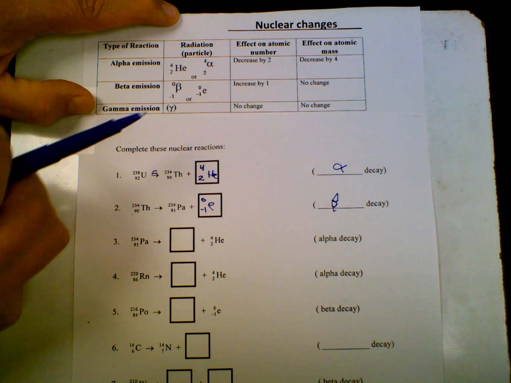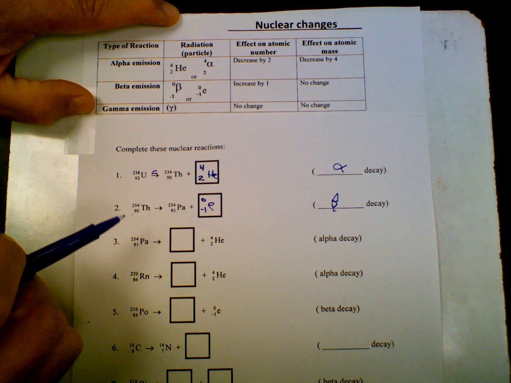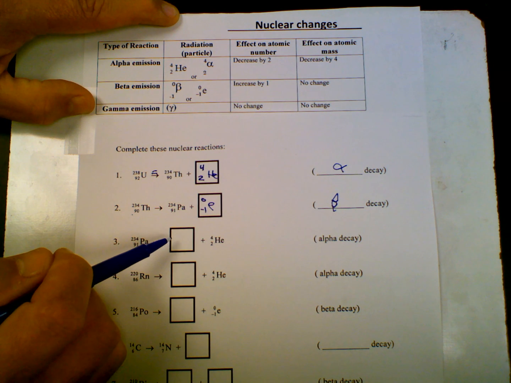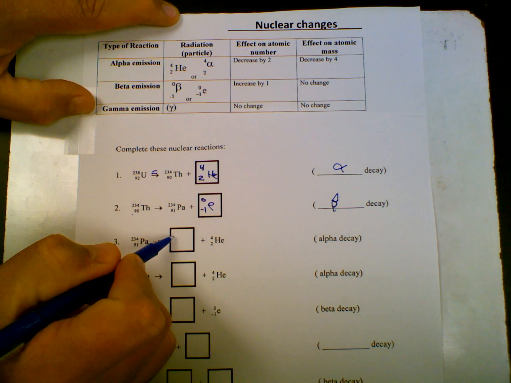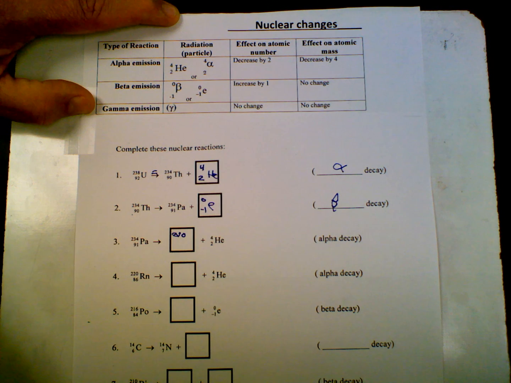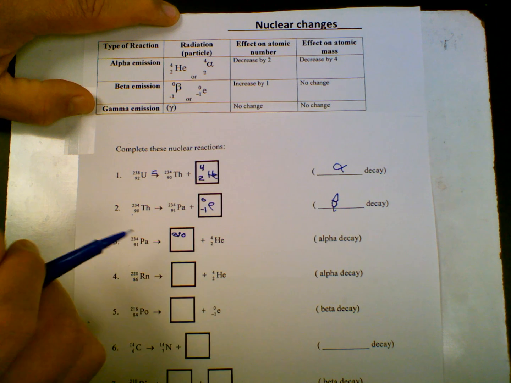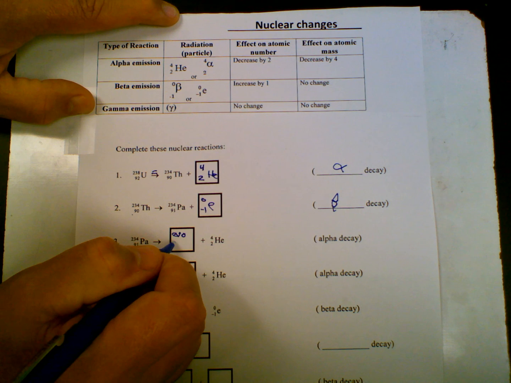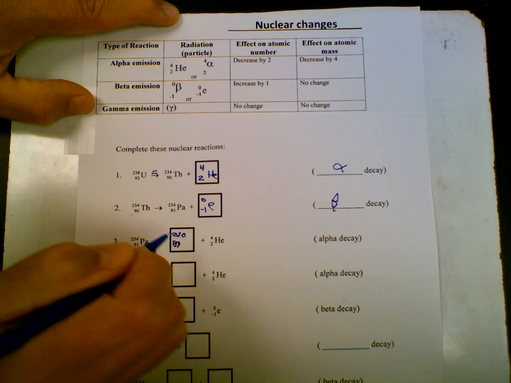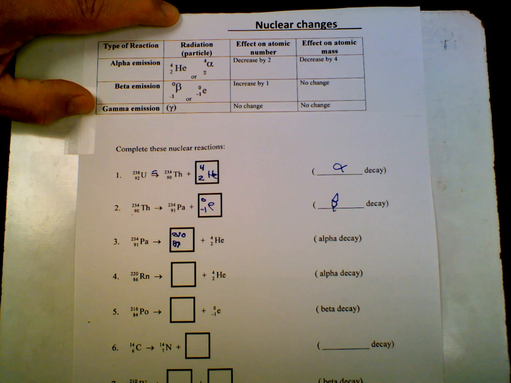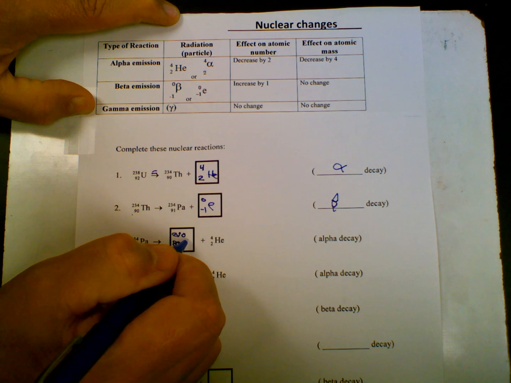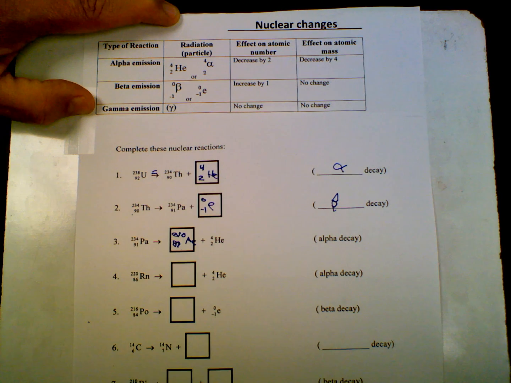All you've got to do is pay attention to the atomic numbers and the atomic masses. 234 here, 4 here. So I need the number 230 here, so I can write a 2, a 3, and a 0. Sorry for the mess. I have a 91 here and I have a 2 there. So what plus 2 equals 91? 89 has to be my number. And then I have to look on the periodic table for element 89 and get the correct symbol. Element 89 is actinium, Ac. So that's how this works. You can figure out what belongs everywhere when going through that.